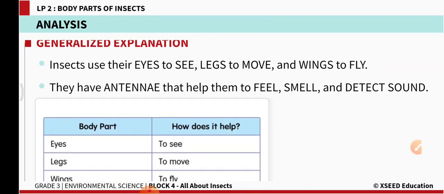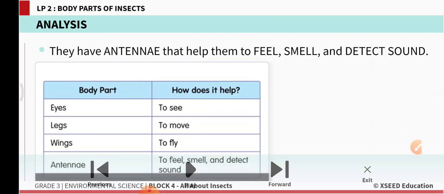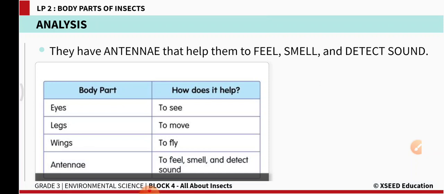So what are antennae for? Antennae help them to feel, smell and detect sound. They will be able to find out what sound it is and where it is coming from. Antenna also helps to smell and feel.